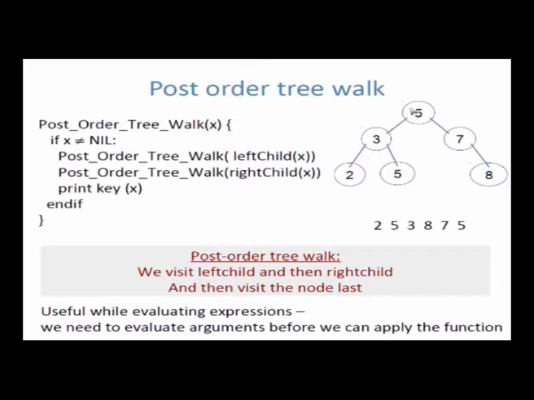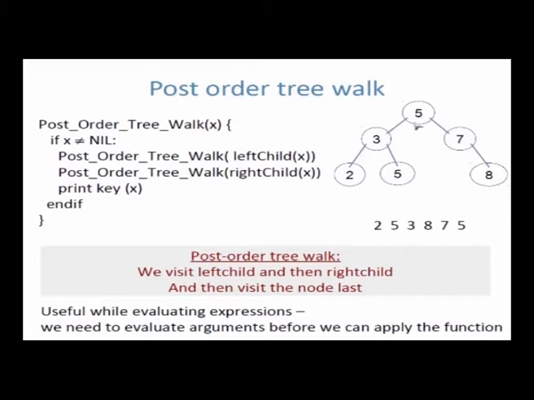Suppose I want to search for 2 in a binary search tree. How do I do that? I start with 5, I compare the given key, which is 2, with 5. I find that 2 is less than 5. So we know that in a binary search tree, the key values of the left subtree will always be less than the key value of a node, and the key values of the right subtree will always be greater than the key value of a node, which means that if I found 2 which is less than 5, then I know that 2 must lie only in the left subtree, it can't lie in the right subtree. So it's like binary search in an array, right?